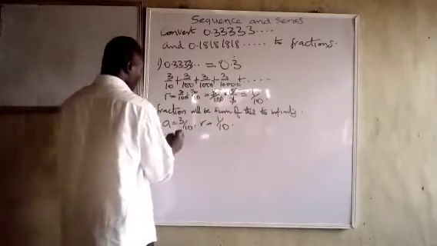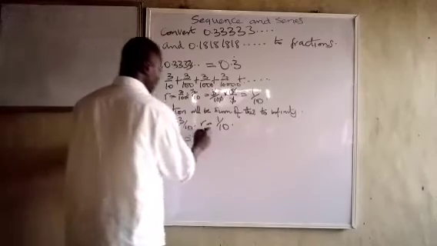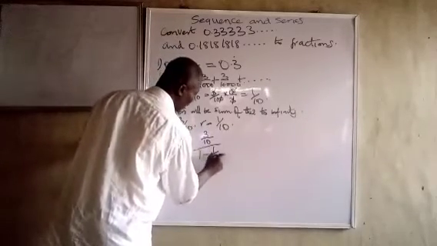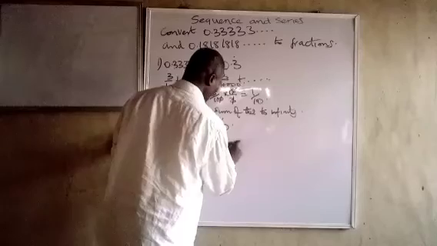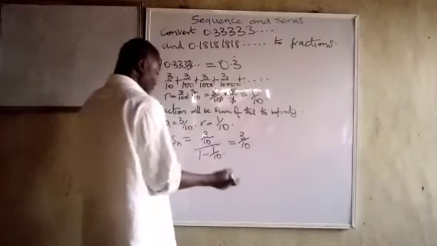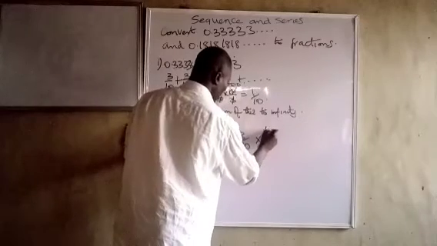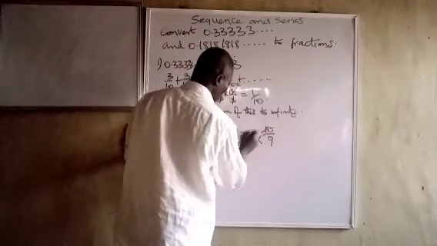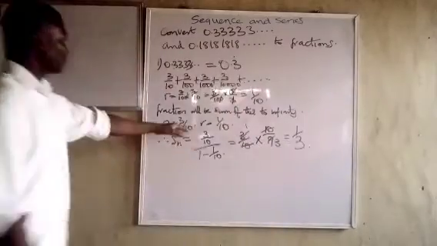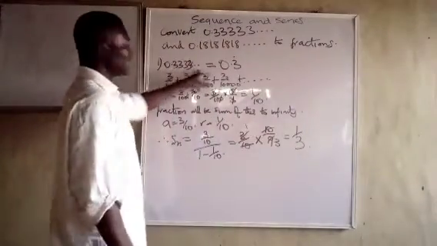Therefore the fraction will be equal to A, 3 over 10, over 1 minus 1 over 10. 3 over 10 over 9 over 10 is 3 over 10 times 10 over 9. So this is 1 over 3. Which means that when you convert 1 over 3 to decimal, that's what it will give you.